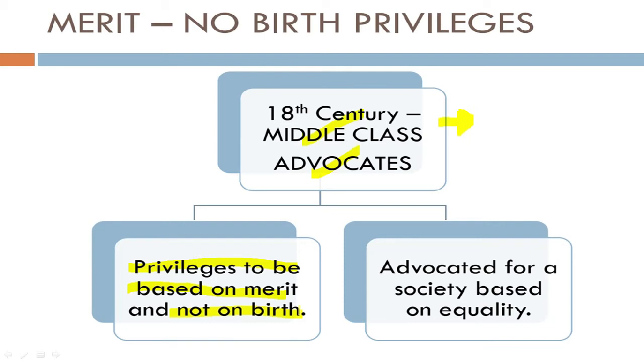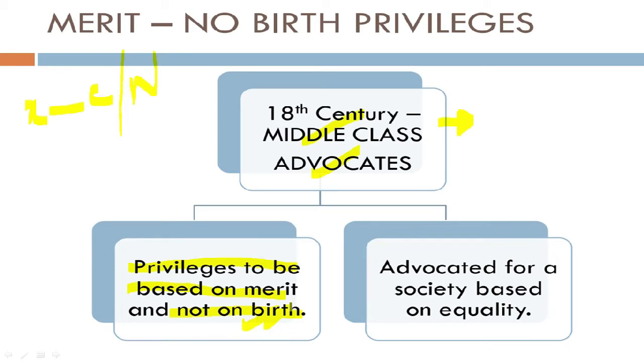Privileges in the society must be based on merit and not on birth. For example, here they are directly talking about a person X. If he is born in clergy or nobility, he should not get privileges in the society just because he was born into C or N, that is clergy or nobility. Rather, X must prove his merit. X must prove that he deserves what privileges he is getting at the point of time. So he should prove that he deserves that treatment. And this should not be based on birth.